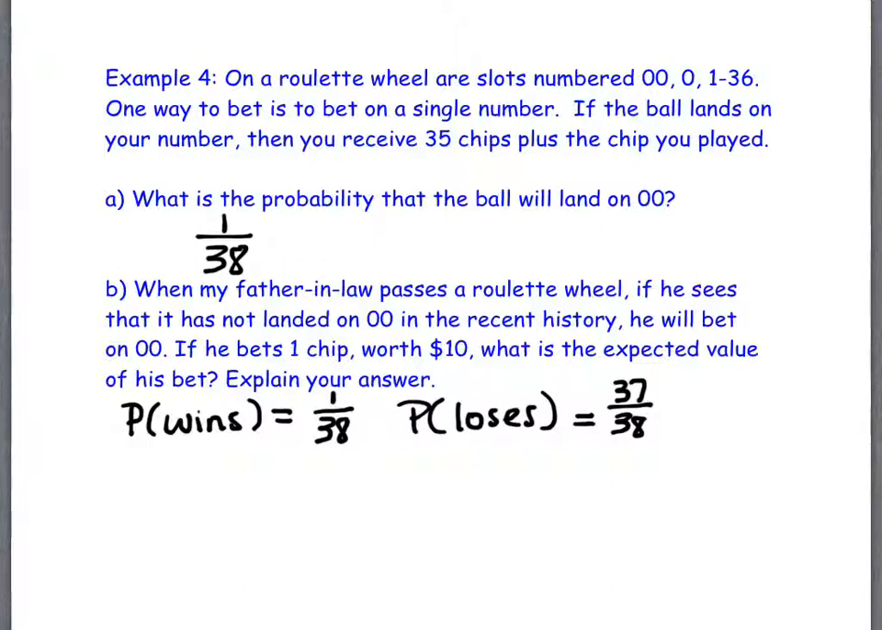That's what that says. So the expected value takes the probability of winning, 1 over 38, and multiplies it by what your net change is going to be when you win. So let's talk about what happens when he wins. How much money does he win? Does he win $360 or $350? Well, it says you receive 35 chips plus the chip you played. True. So if you played the chip, it'd be 36.